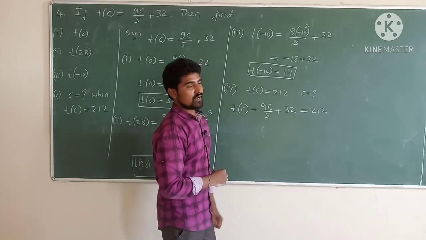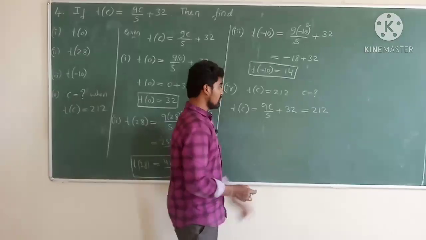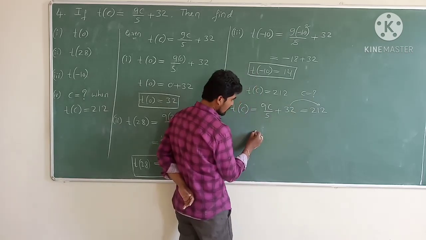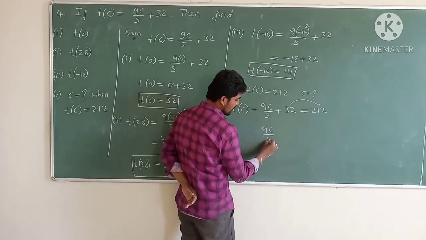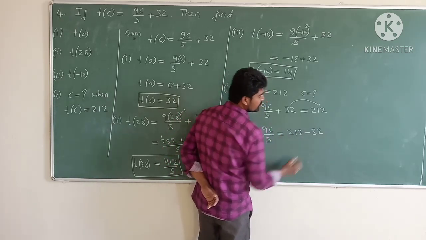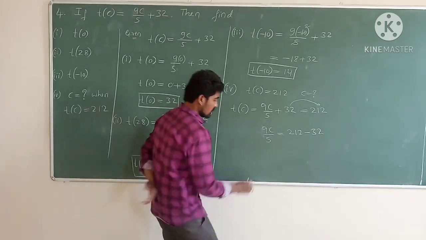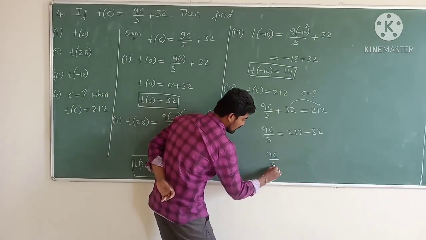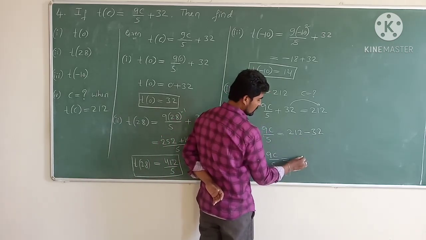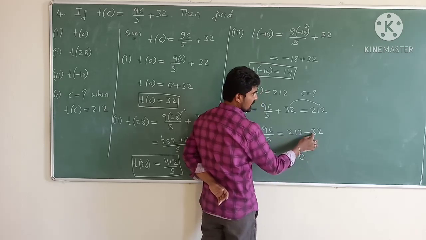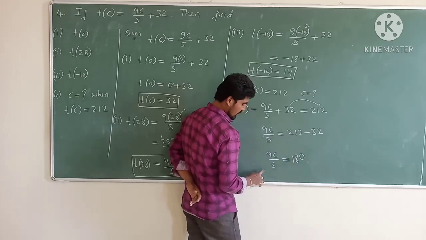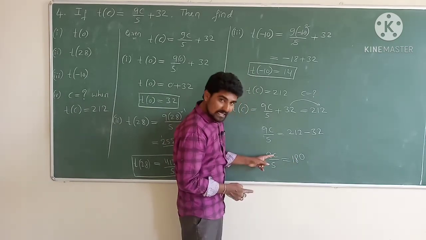Now we need to find out the value of C. For that, shift this plus 32 towards the right hand side. 9C divided by 5 is equal to 212 minus 32. So hence the value of 9C divided by 5 is equal to 212 minus 32: 2 minus 2 is 0, 11 minus 3 means 8, so 2 minus 1 is 1. 1 8 0. So to find the value of C, we need the C value.